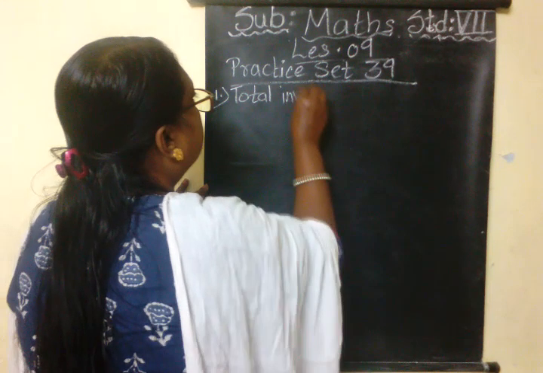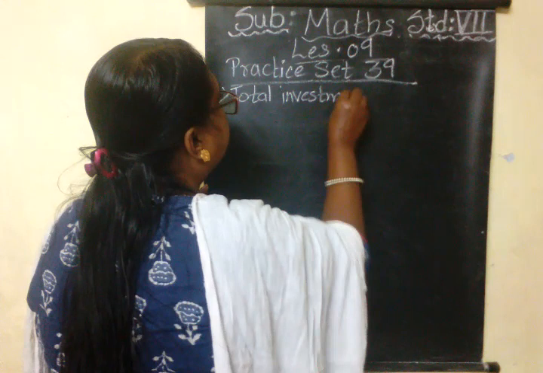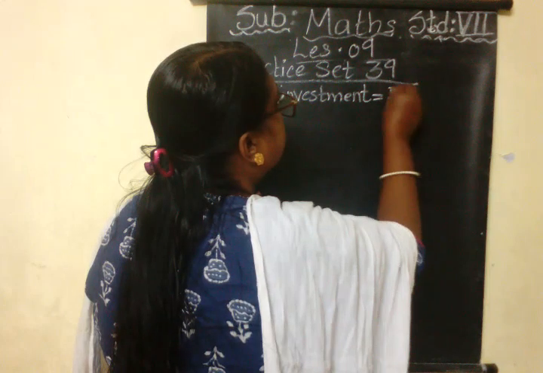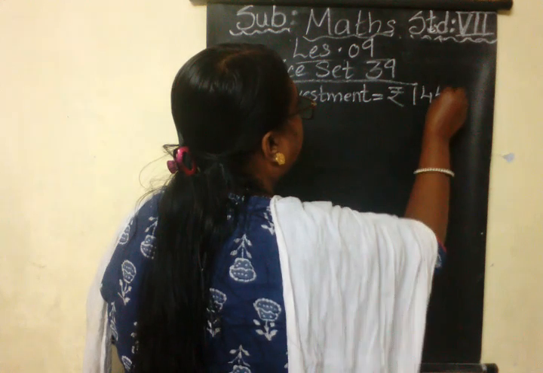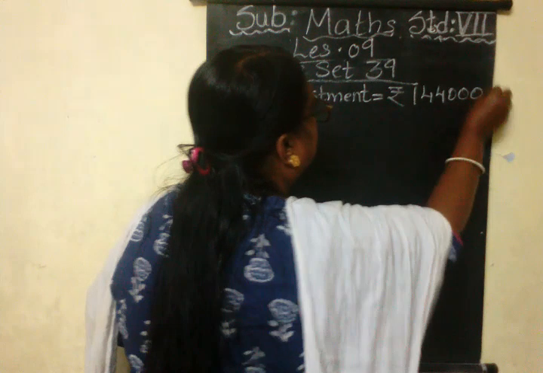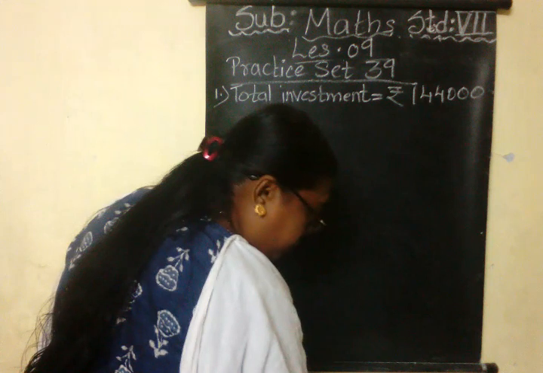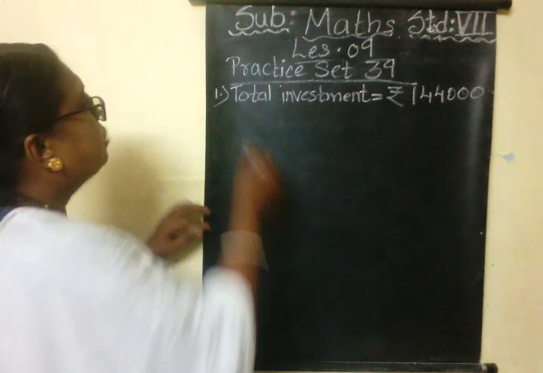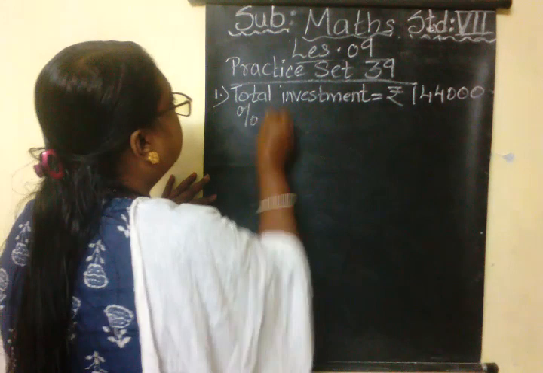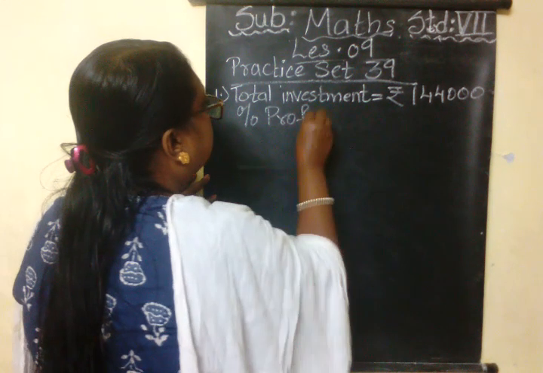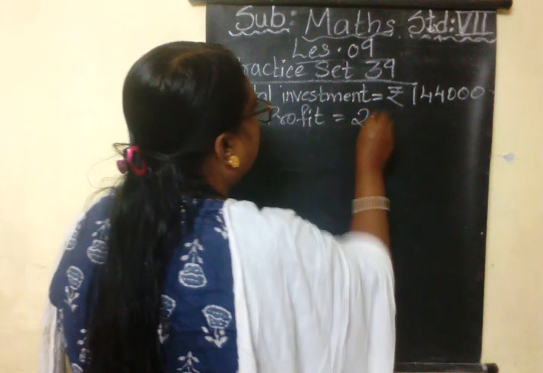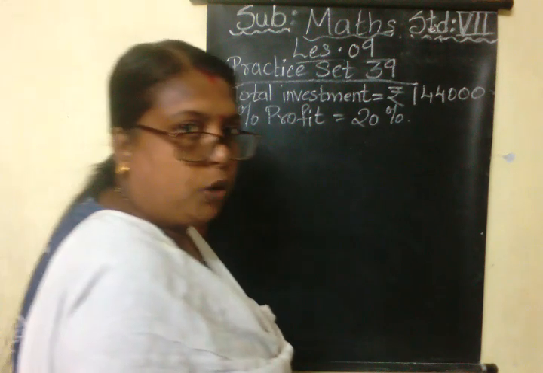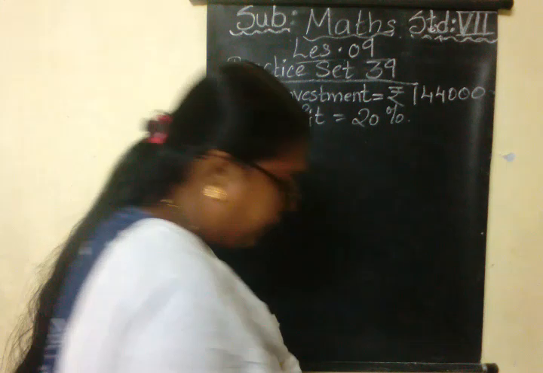Total investment is equal to rupees 1,44,000. This much is the total investment. Now, after selling the plot, they made a profit of 20%, right? So we will write percent profit is equal to 20%. From this, we can find out the total profit in amount. That we will calculate first.